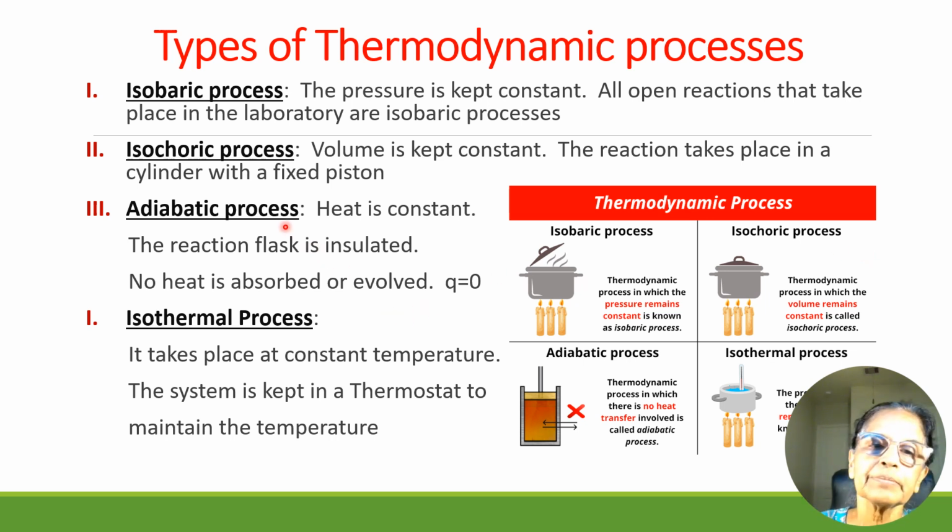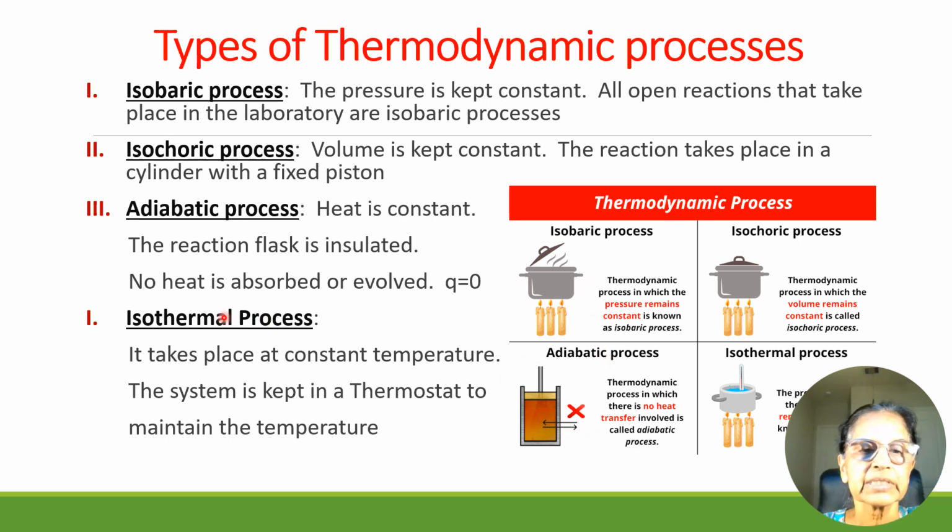What is an adiabatic process? Heat is constant. The reaction flask is insulated. No heat is absorbed or evolved. Q is equal to 0. This flask is insulated and the reaction is taking place inside. Heat can neither go in nor come out. So this is an adiabatic process.